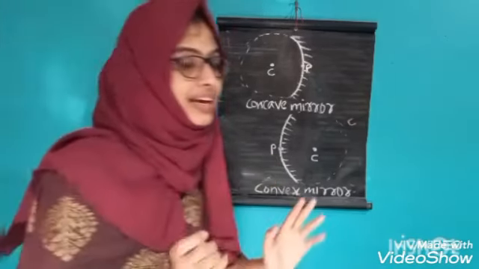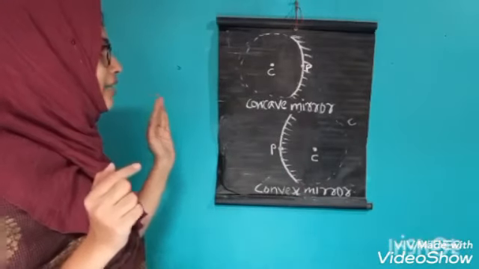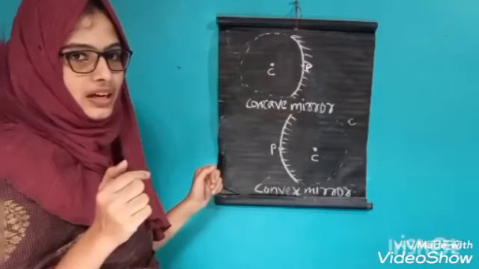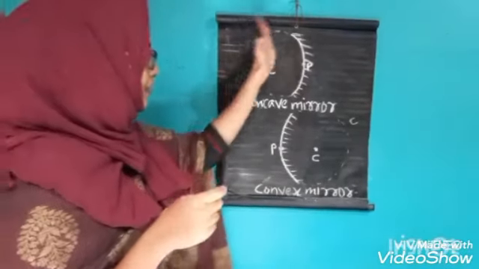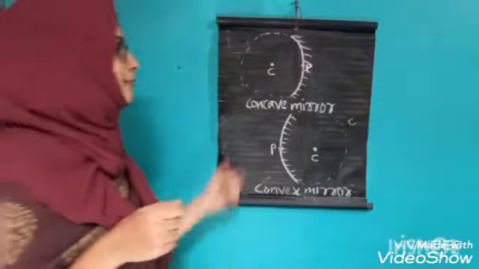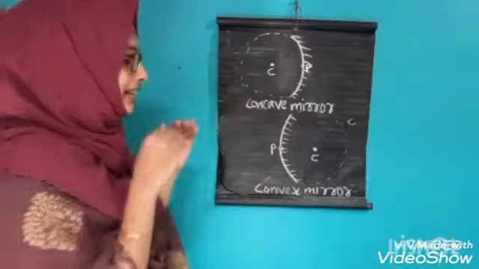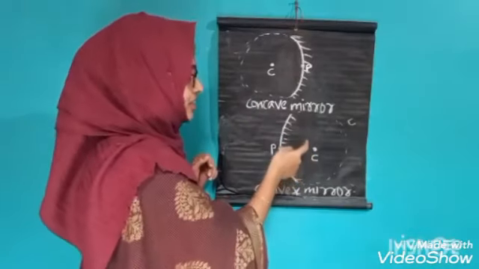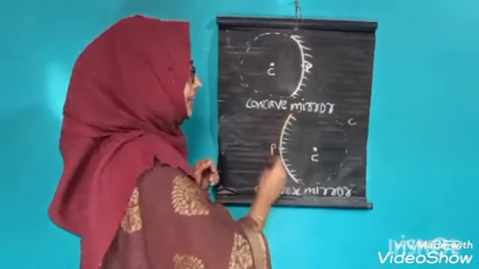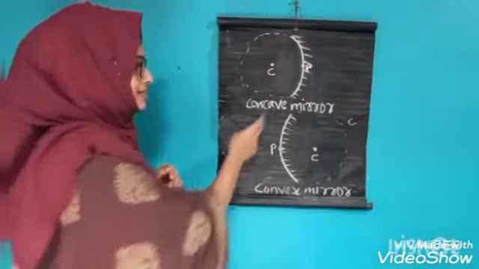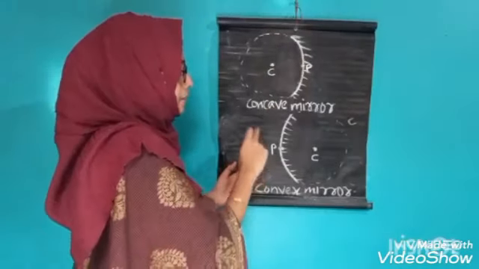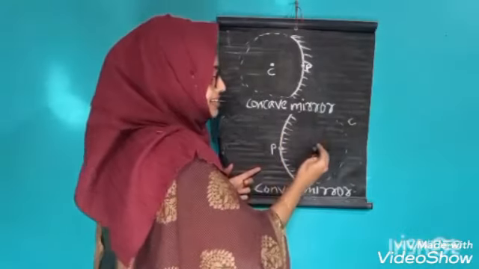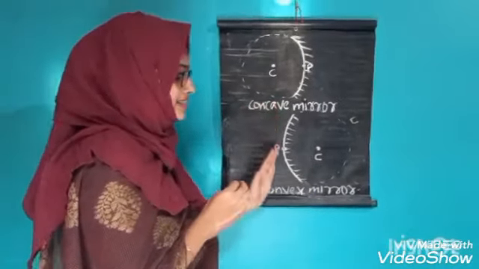Here you can see the center of curvature of concave mirror is inward, in front of the reflecting surface of the concave mirror. But in the case of convex mirror, the center of curvature lies behind the reflecting surface. This is the reflecting surface and this center of curvature exists on the back side of the reflecting surface.